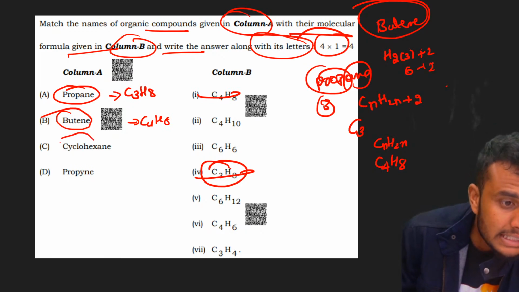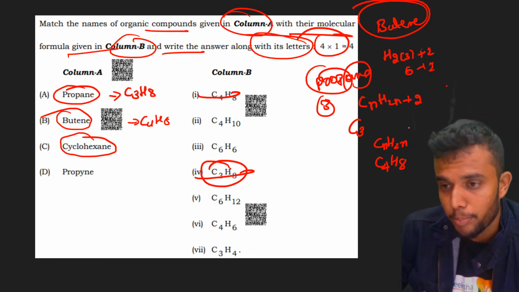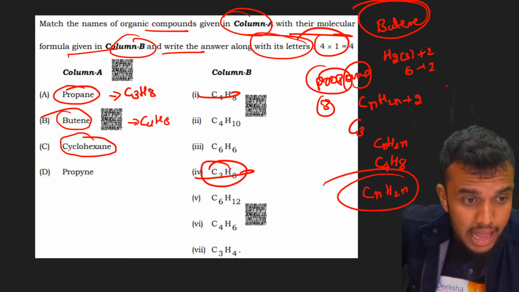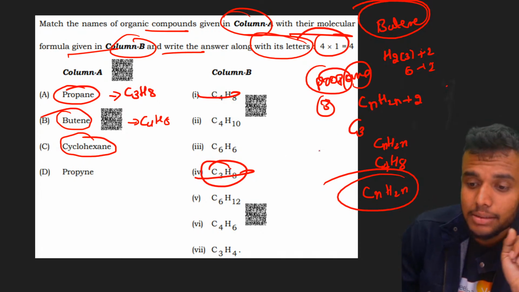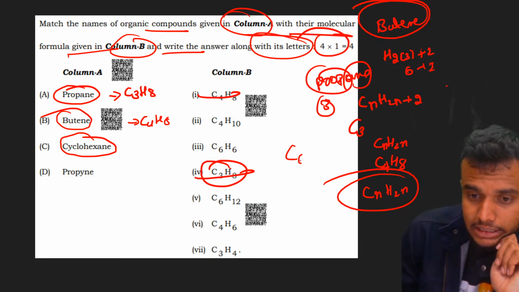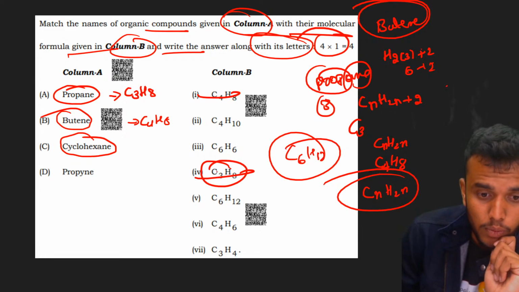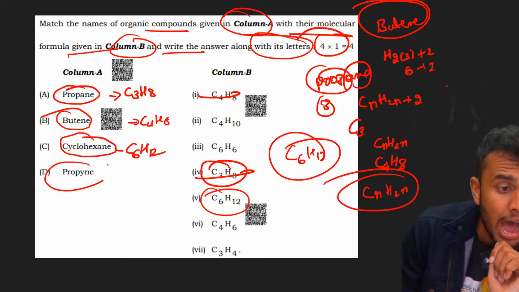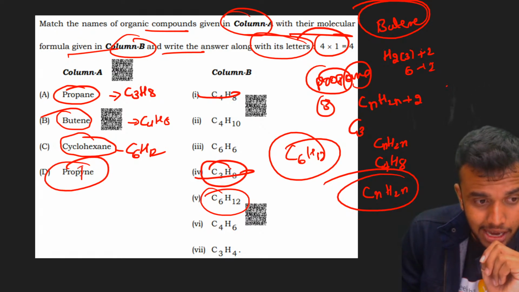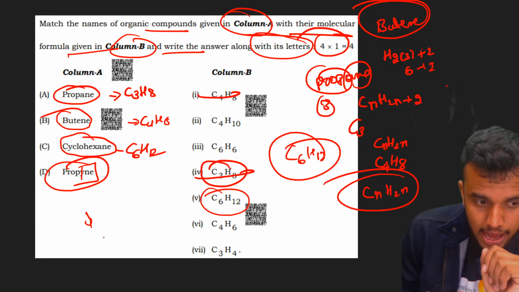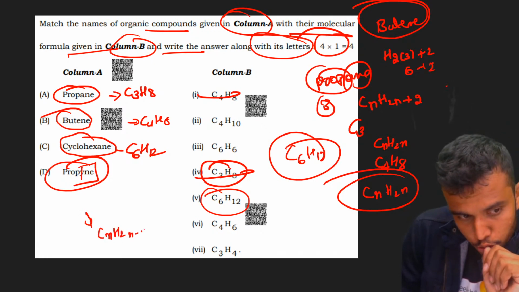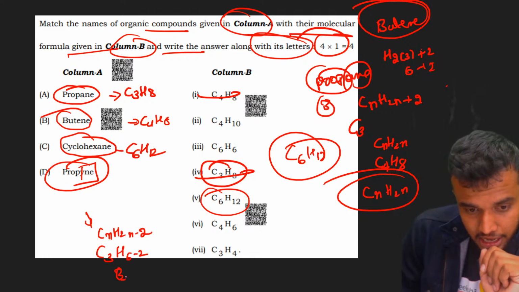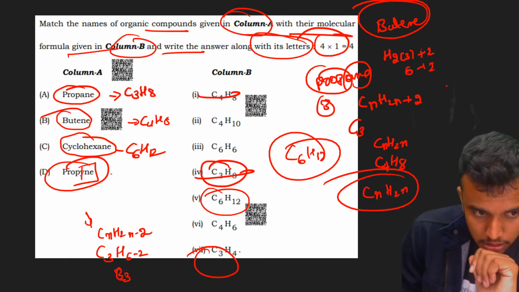Then move on to cyclohexane, a cyclic compound. For a cyclic compound, what is the general formula? CnH2n. Hex consists of C6. C6H2n is C6H12. Where is it, bacho? Yes, this one. C6H12. Then the last one, propyne, YNE, alkyne. What is the general formula for alkyne? It is CnH2n minus 2, bacho. Prop is C3. H6 minus 2 is C3H4. Where is C3H4, bacho? Here.